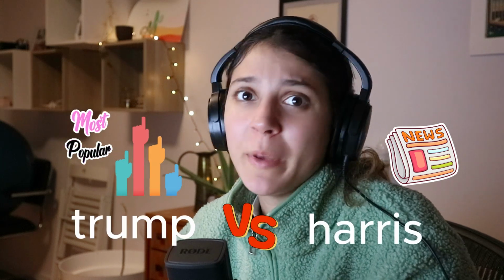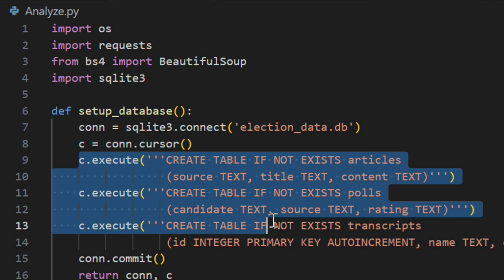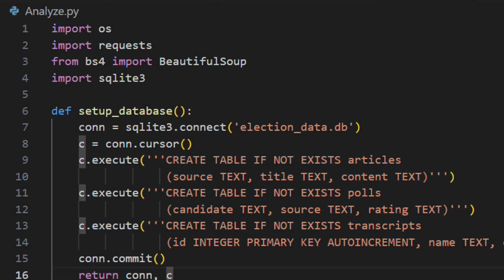Okay, so once I chose Mistral, I needed to understand how I was going to collect all this data. I thought about getting data from articles, news, polls, debates, even Twitter, because people will post their opinions of the election on Twitter. Maybe I could take that into account. I needed a place to store this data, so I decided to use SQLite. It's a lightweight database, and I could create tables for articles, polls, and debate transcripts. And it's all structured in a way that Mistral AI can analyze it later.